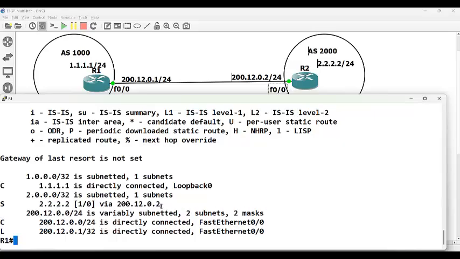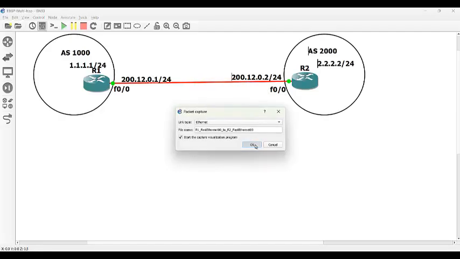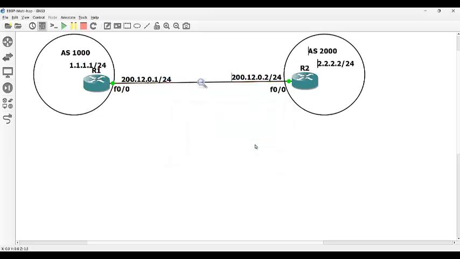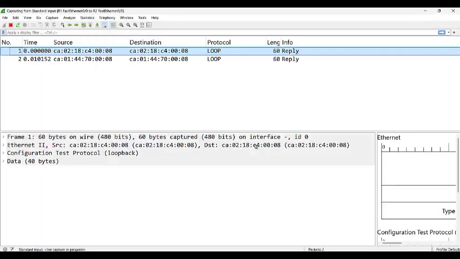So this won't even send any packet out. This router won't send any packet out. I can prove that by capturing in Wireshark. You won't see any BGP packet, any TCP packet coming in between. No TCP packets, no BGP packets will come to negotiate with the other guy.